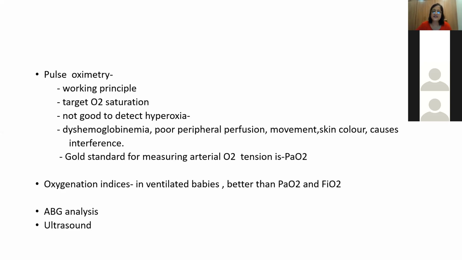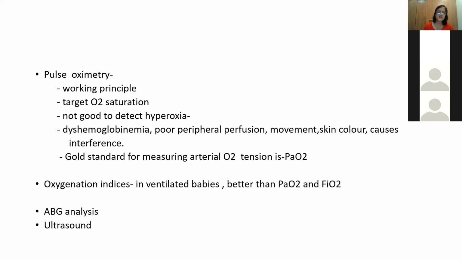There are certain things which cause interference with pulse oximetry reading. These are methemoglobinemia, poor peripheral perfusion, hand movement, and skin color. This causes interference, and we have to be cautious about that. The gold standard for measuring arterial oxygen tension is not SaO2. What we see is PaO2, but it is an invasive process.